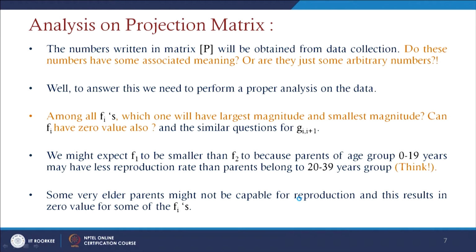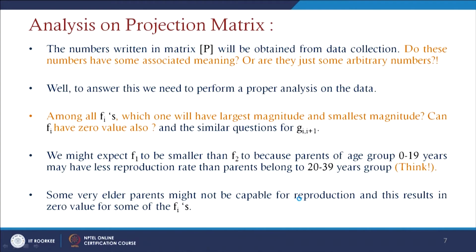Well, to answer this, we need to perform a proper analysis of the data. Among all Fi, which one will have the largest magnitude and which the smallest? Can Fi have a 0 value also, and similar questions for Gi i plus 1. How many people are surviving after 19 or after 39? Every possibility we have to consider when we go for or define this model.